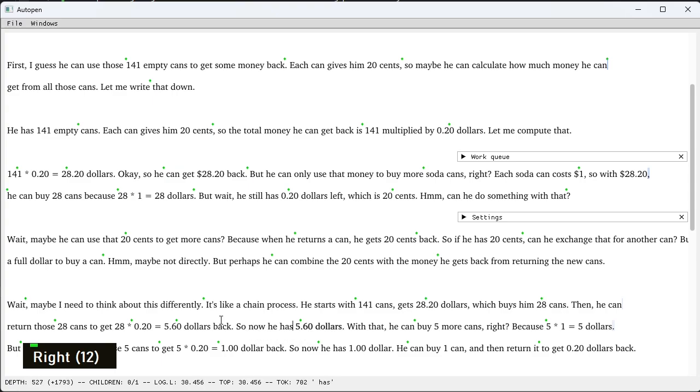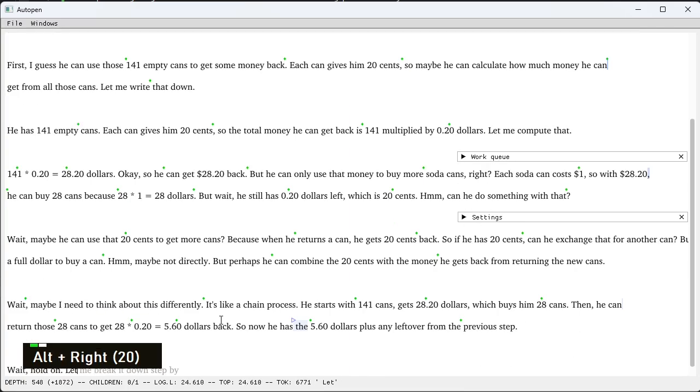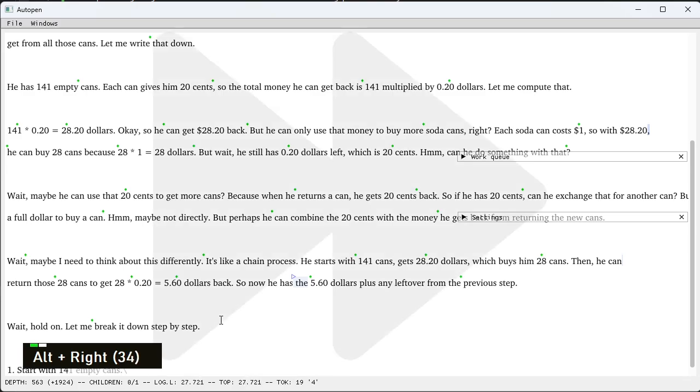Now he has, what are the alternatives here? So now he has $5.60 plus any leftover from the previous step. As he's saying, wait, hold on. Is this going to be good enough? Let's have a look. Wait, hold on. Let me break it down step by step.